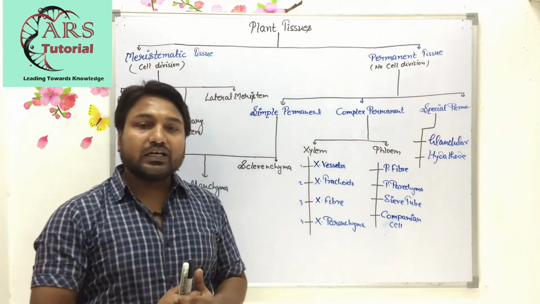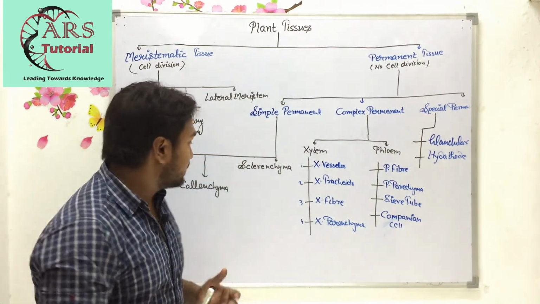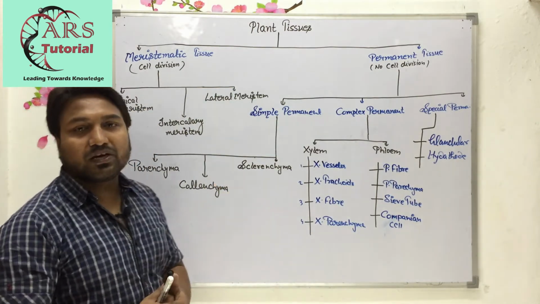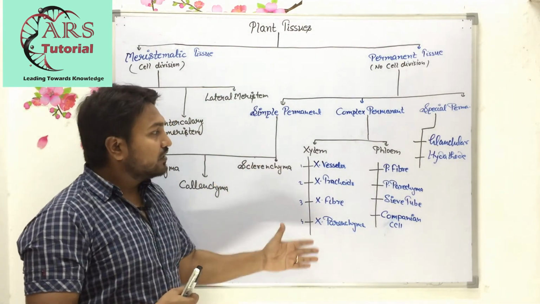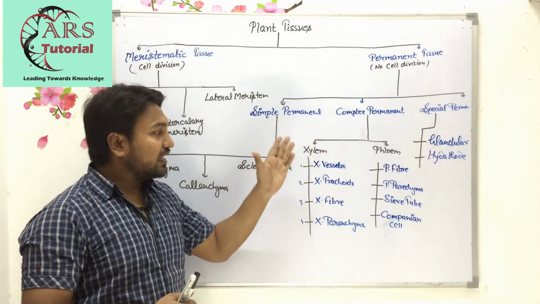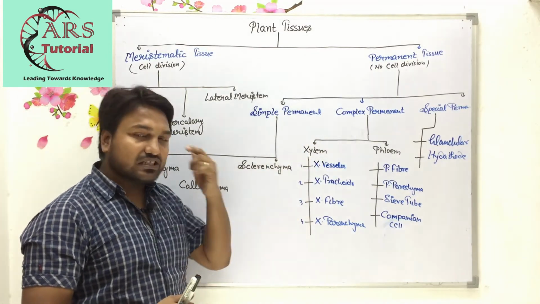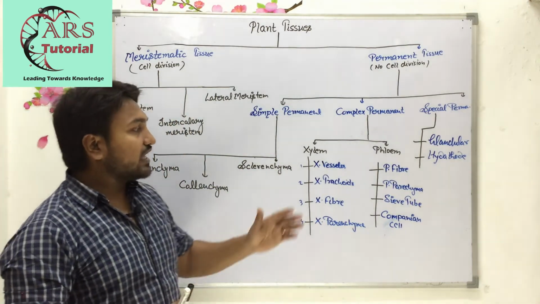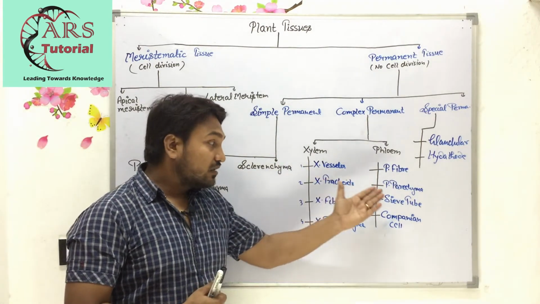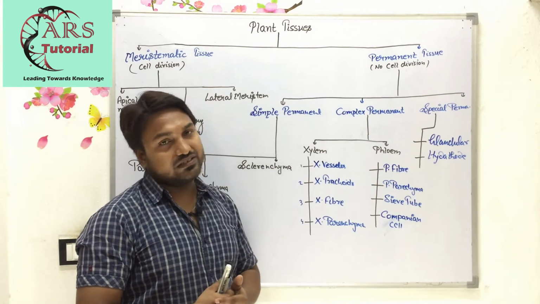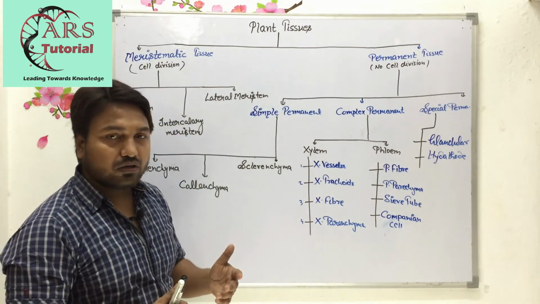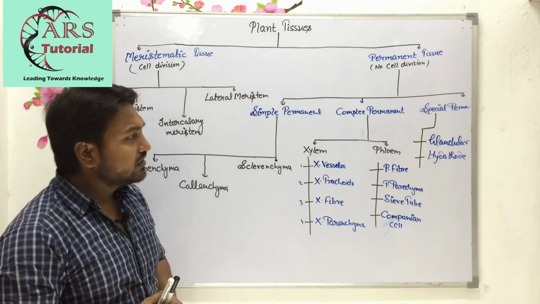Simple permanent tissue is further divided into three types: parenchyma, collenchyma, sclerenchyma, whereas complex permanent tissue is divided into two types, xylem and phloem. Xylem has vessels, tracheids, fibers and xylem parenchyma, whereas phloem has fiber, parenchyma, sieve tube and companion cell. In special permanent tissue there are glandular, hydathode and laticiferous tissues.